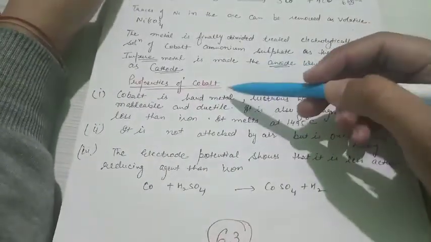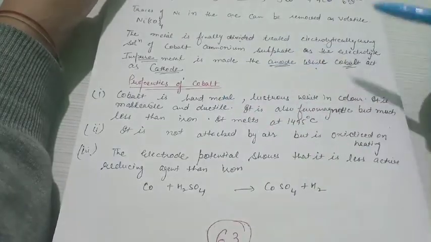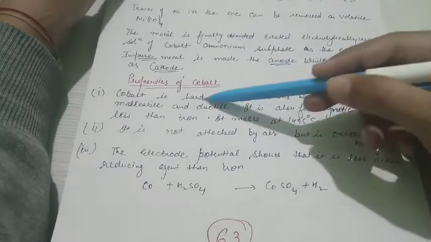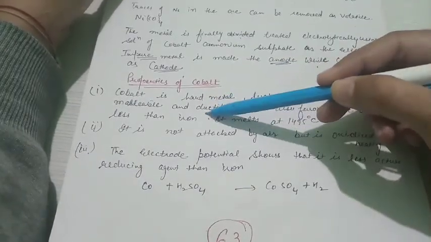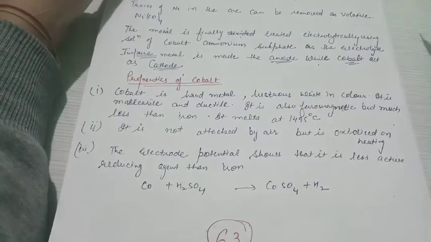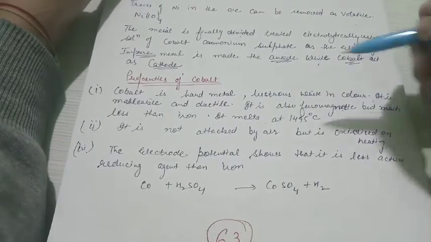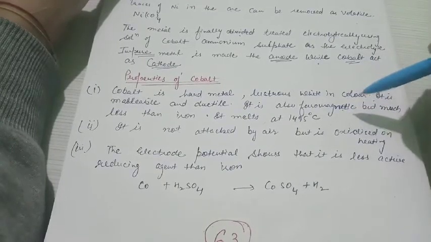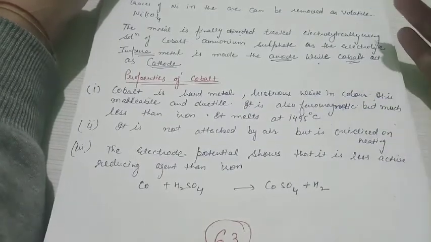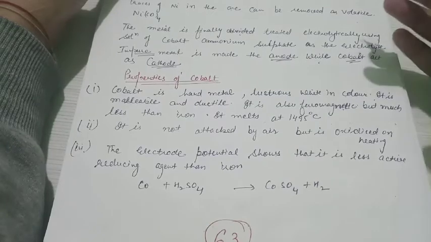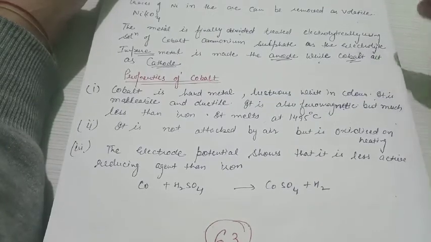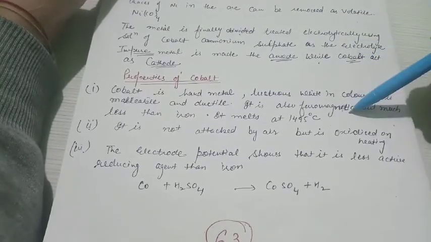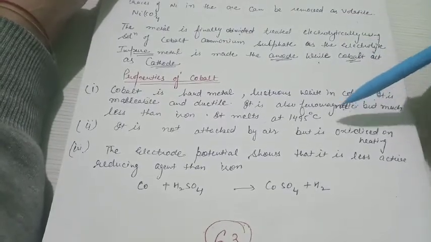Now we discuss the properties of cobalt. Cobalt is a hard metal, lustrous white in color. It is malleable and ductile. The word ductile means it has a tendency to be drawn into thin wires. It is also ferromagnetic but much less than iron. As I explained, when the number of unpaired electrons in a particular element is more, it gets the property of ferromagnetism, and cobalt also has a tendency to show ferromagnetism but less than iron.